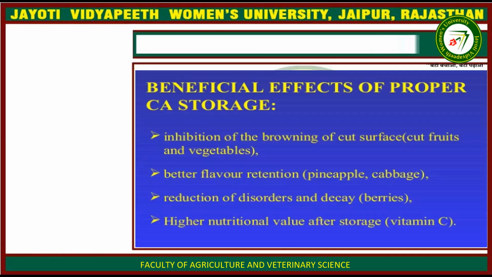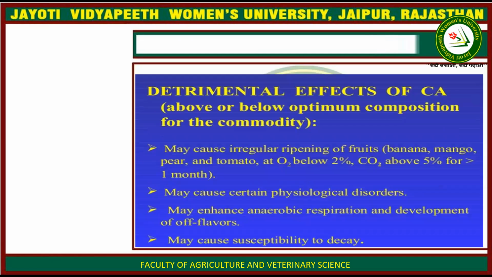Then other beneficial effects of proper controlled atmosphere storage are inhibition of the browning of cut surfaces, because there is no browning reaction due to the cut down of oxygen, better flavor retention in pineapple and cabbage, reduction of disorders and decays in berries, and higher nutritional value after storage, that is vitamin C.